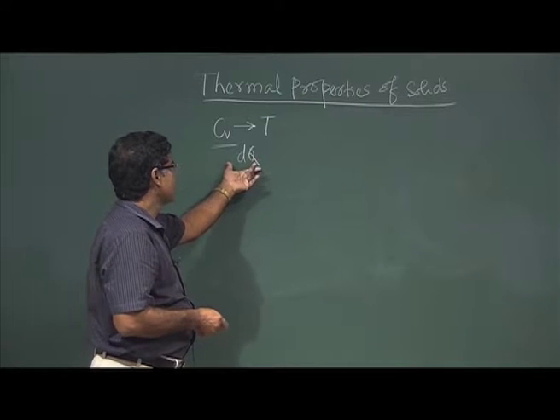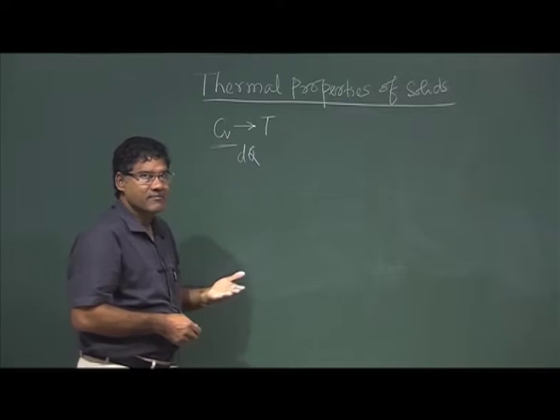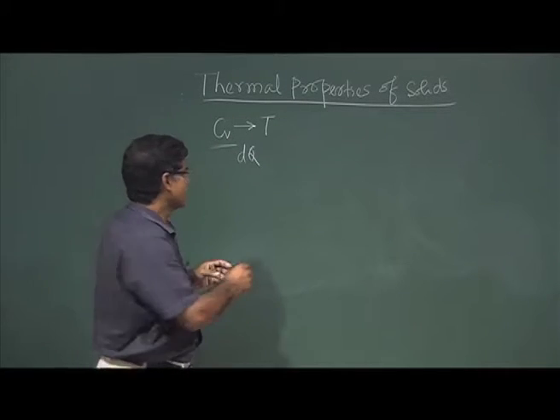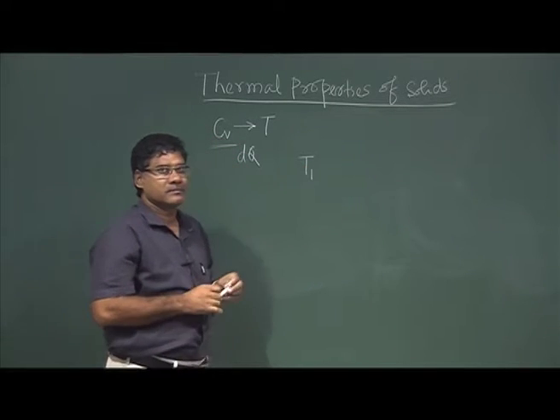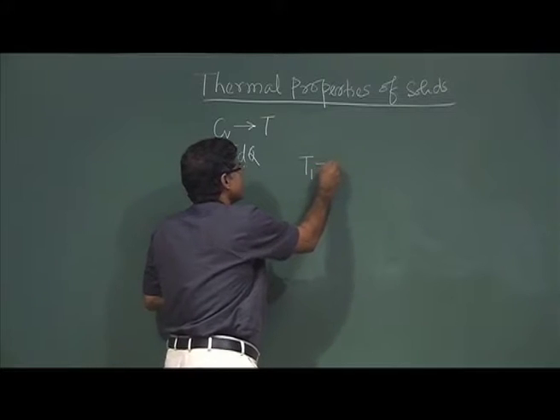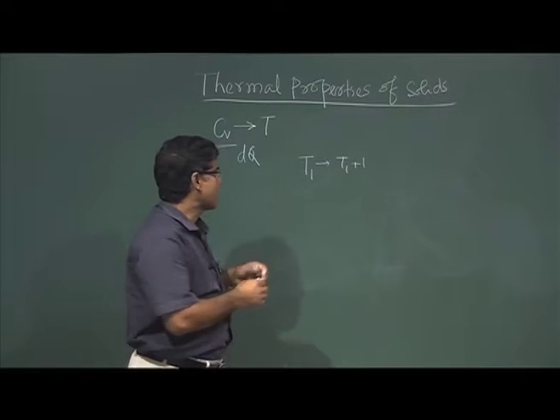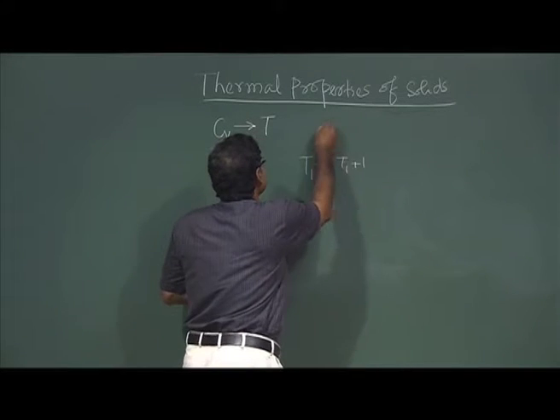Whether that change is all the time the same or it depends on temperature, right. Means a system is at a temperature T1, then to change to T1 plus 1, what is the amount of heat for 1 gram mole? That is Cv.